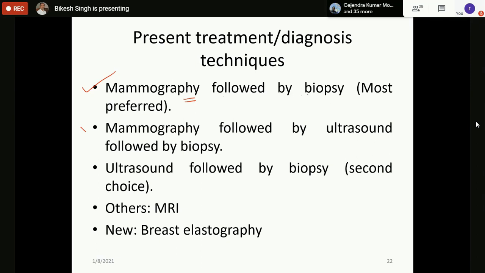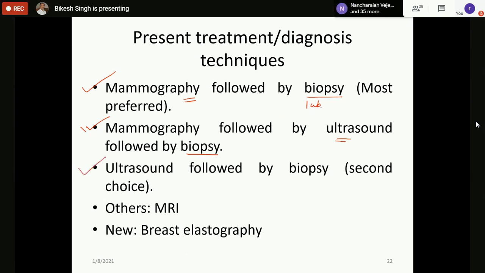For detecting whether it is actually cancer or not, biopsy analysis is required, which is a lab-based study, histopathology analysis. The second option is mammography followed by ultrasound followed by biopsy. Sometimes ultrasound is also used together with mammogram to get a second opinion, and then go for biopsy.